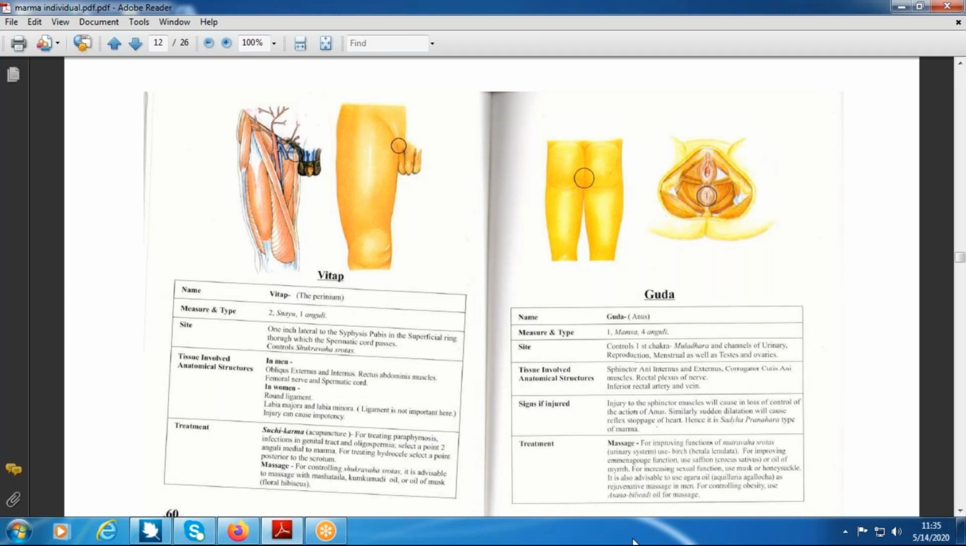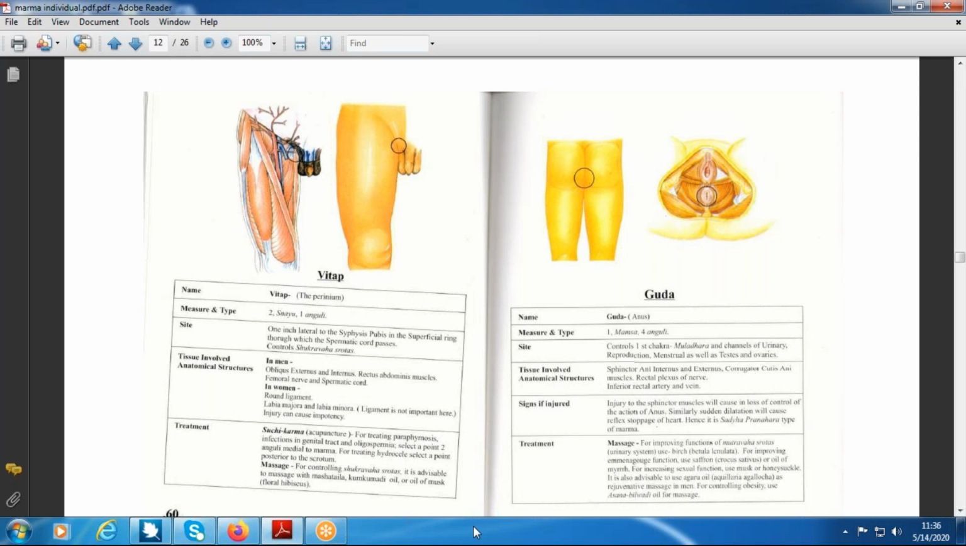Then later they pass through the ductus deferens, and the artery supplying the testis is called the testicular artery and the vein is the testicular vein. They are covered by a fascia called the spermatic fascia. All these are present at this junction in the superficial inguinal ring, and that is nothing but the Vitapa Marma.